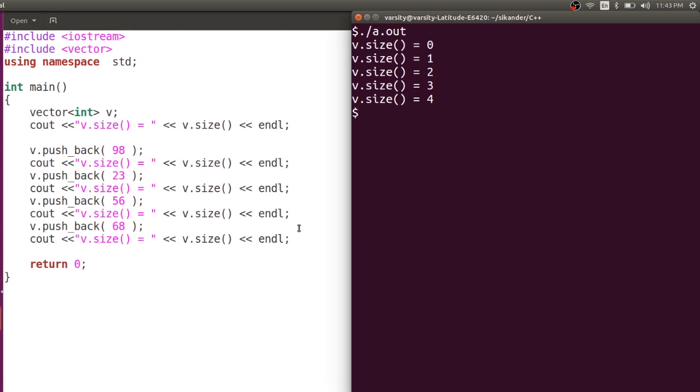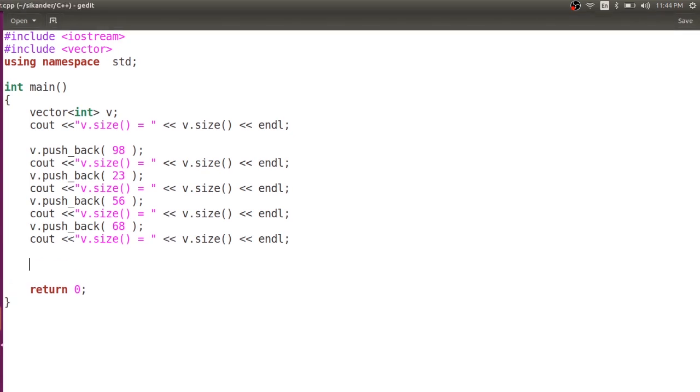the next thing I would like to do is traverse all the elements. If you want to traverse all the elements of a vector, there are multiple ways to do it. One of the simplest ways is this for loop, starting with the index variable i as 0. Then I check i less than v.size, because v.size gives me the number of elements, then i plus plus. I'll write out the elements of the vector.